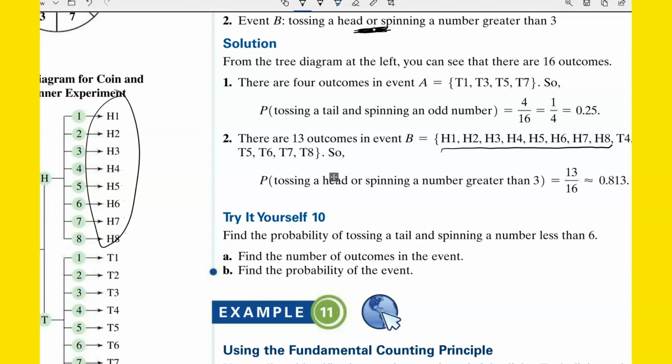But we've already counted those. So these would be included in spinning a number greater than 3. But we've already counted them, so we don't count them twice. But then the tails, all the ones that are tails that are greater than 3. So T4, T5, T6, T7, and T8 have to go in there too. So count all those up together, and that's 8, 9, 10, 11, 12, 13. So 13 out of 16, or 0.813, or 81.3%.